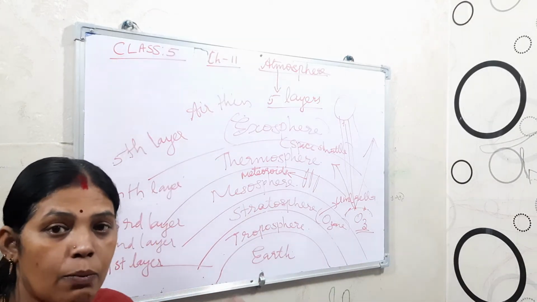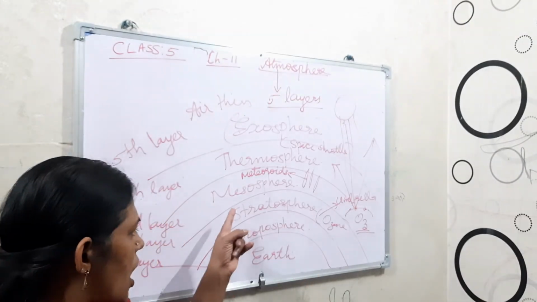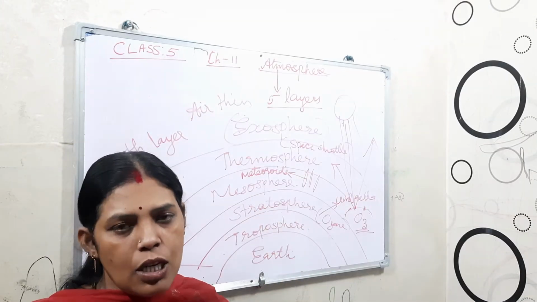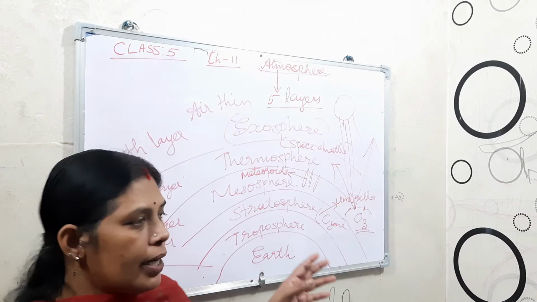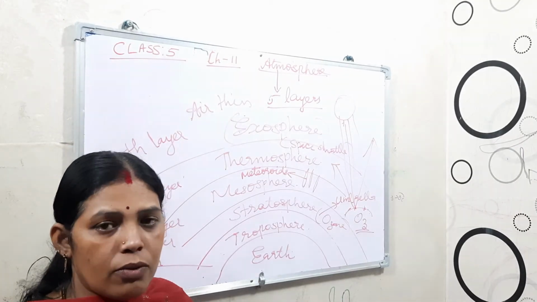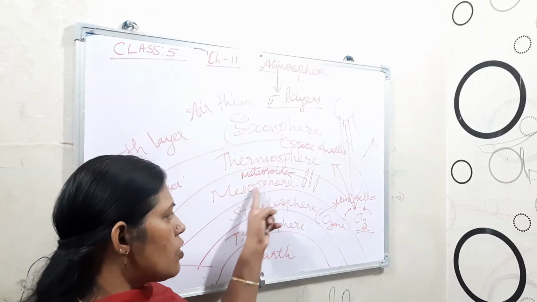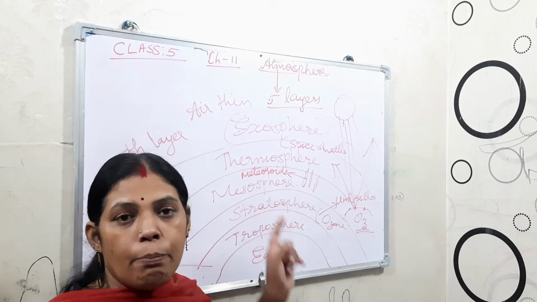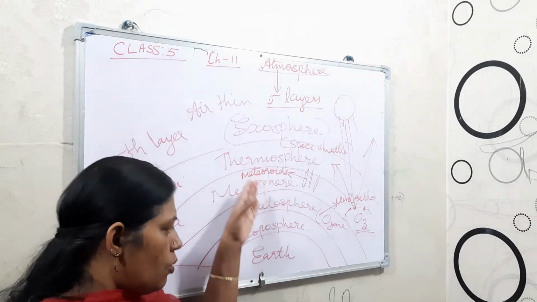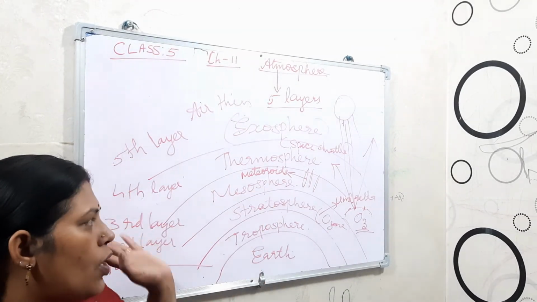And then the meteoroids. If they hit any place, holes, hollows or big craters form. But because of the mesosphere, they burn out there itself, so it does not allow them to reach the earth. So it protects us from meteoroids.